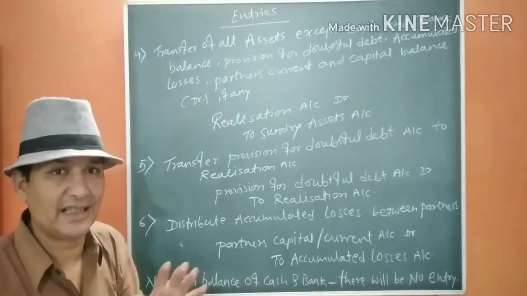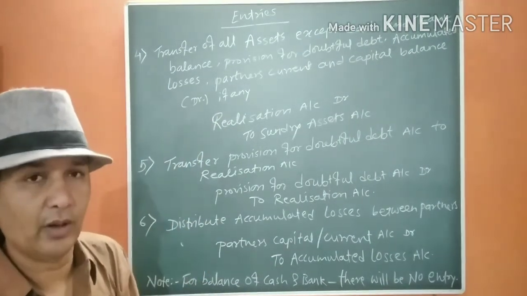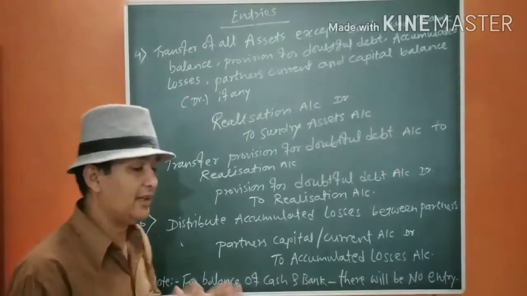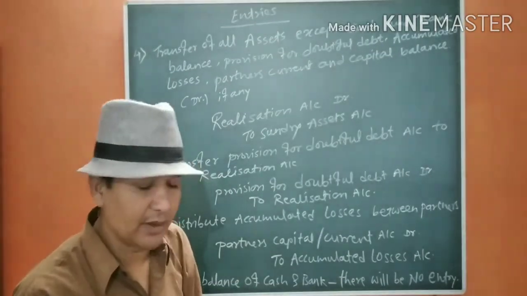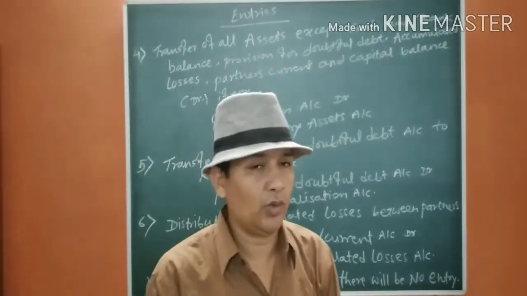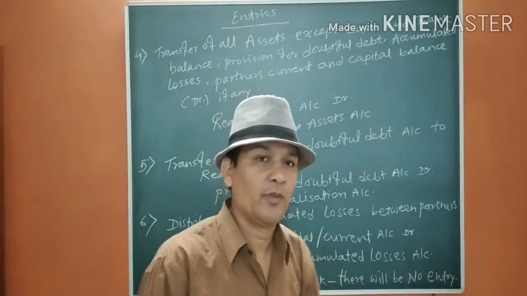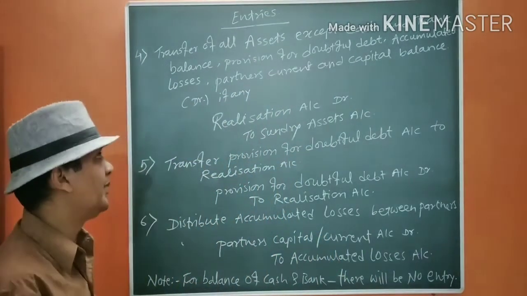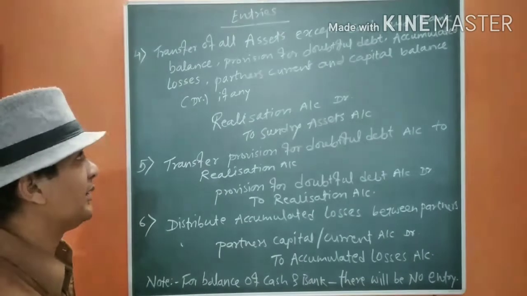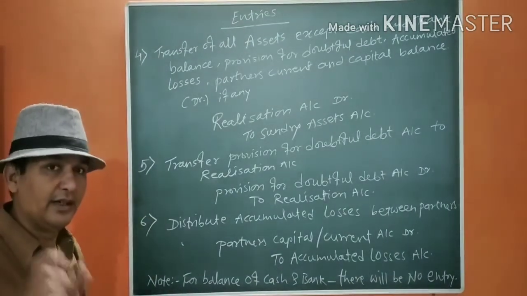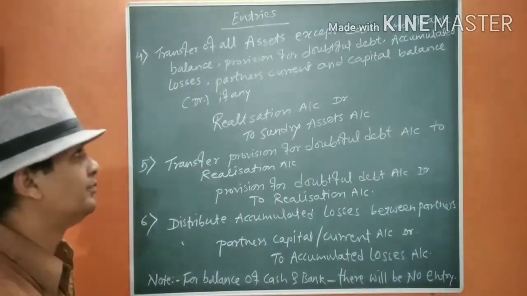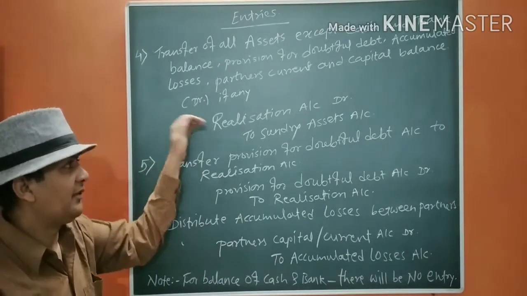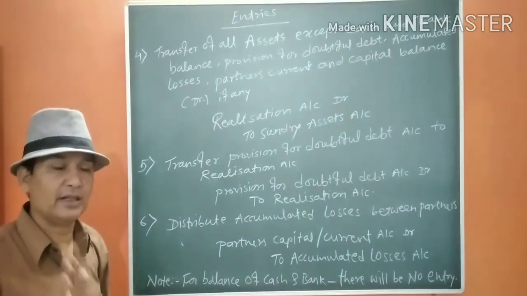The treatment will be the same for goodwill also, and it is not going to be distributed between the partners in their old ratio in partners' capital or current account. That should be kept in mind. It is very important. One more thing, debtors at their gross value. So the entry will be realization account debit to sundry asset account.